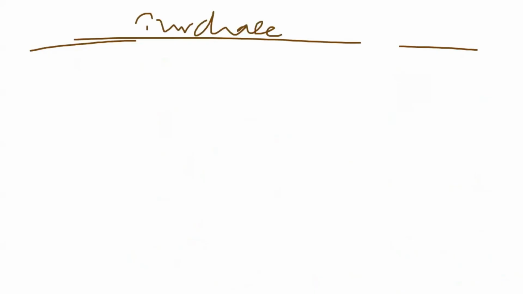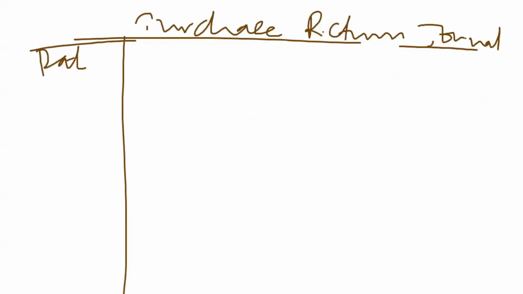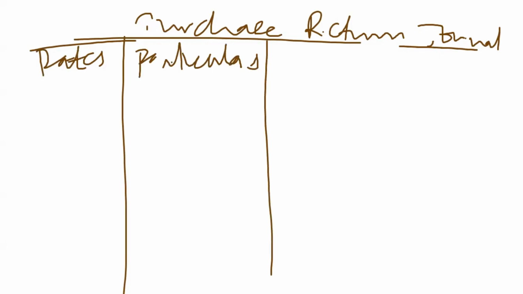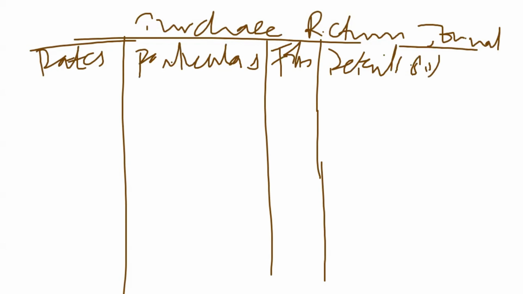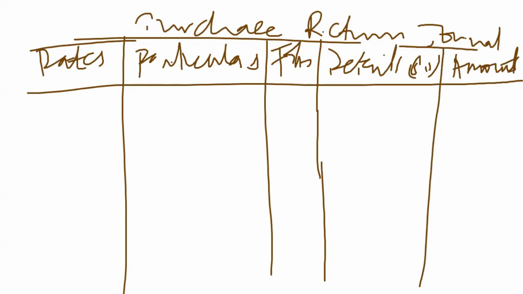Let's look at the purchases return journal. The same format. Let's have the particulars, we have the folio, we have the details in shillings, we also have the amounts in shillings. So this is 2023 Jan.